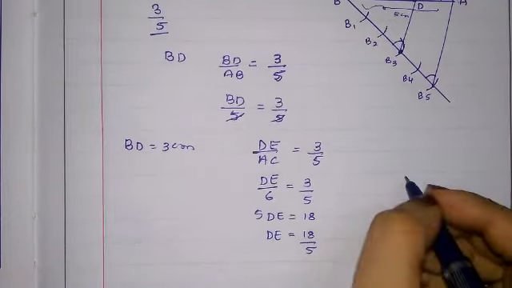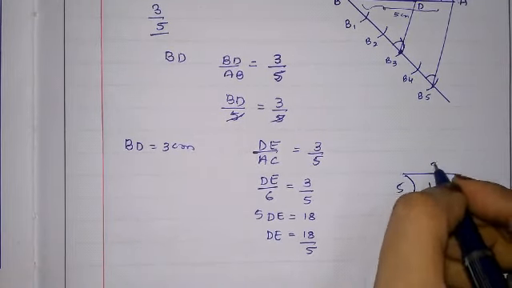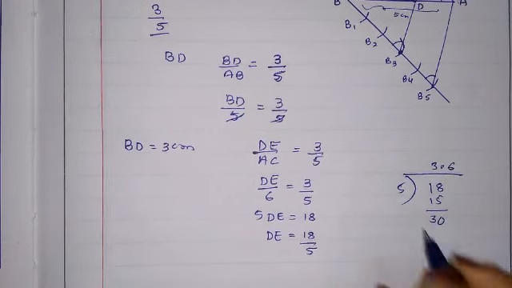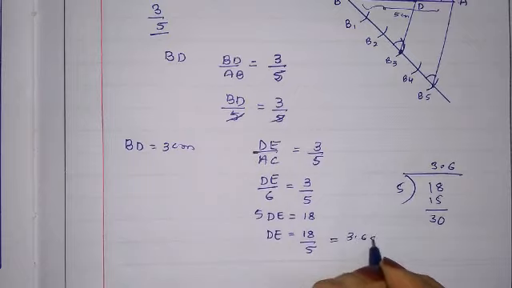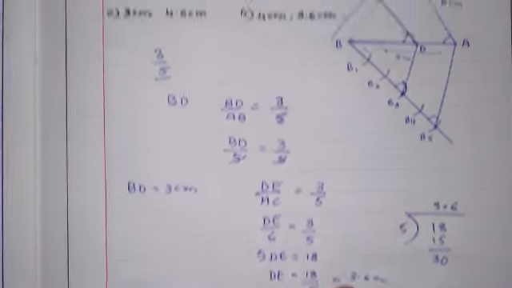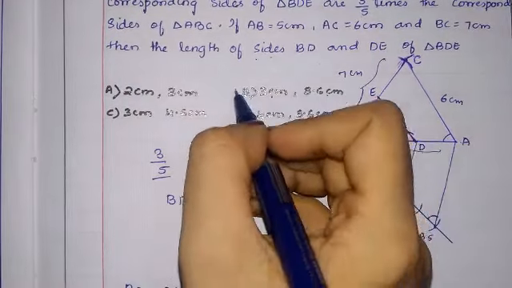How will you do 18/5? You cannot directly cancel. You can do it like this. 5 threes are 15, 3 remains, 0, 5 sixes are 30, that is 3.6 centimeter. So the correct option is 3 centimeter and 3.6 centimeter.